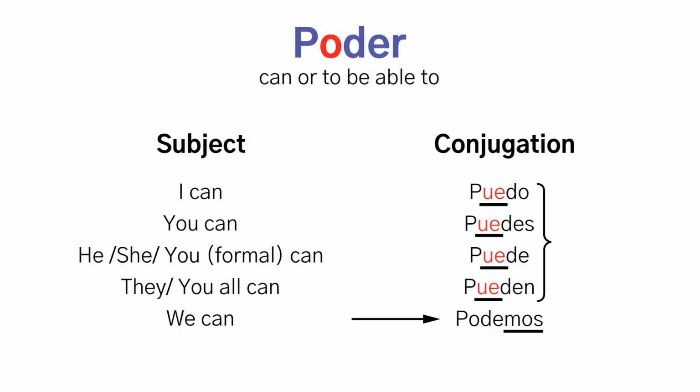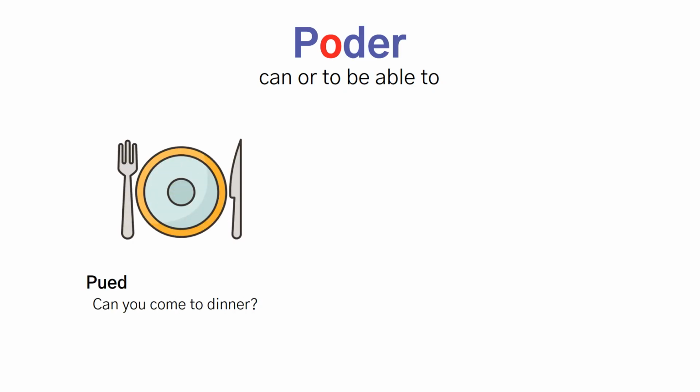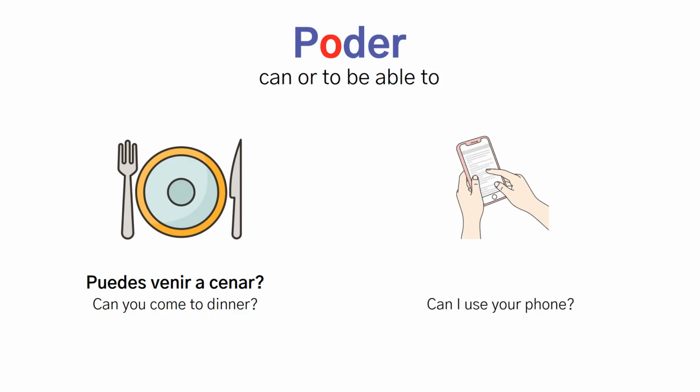Using poder is essential because you express ability and permission constantly. Can you come to dinner? ¿Puedes venir a cenar? Someone asks, can I use your phone? ¿Puedo usar tu teléfono? The verb handles both can you and may I. Context tells you which meaning applies.